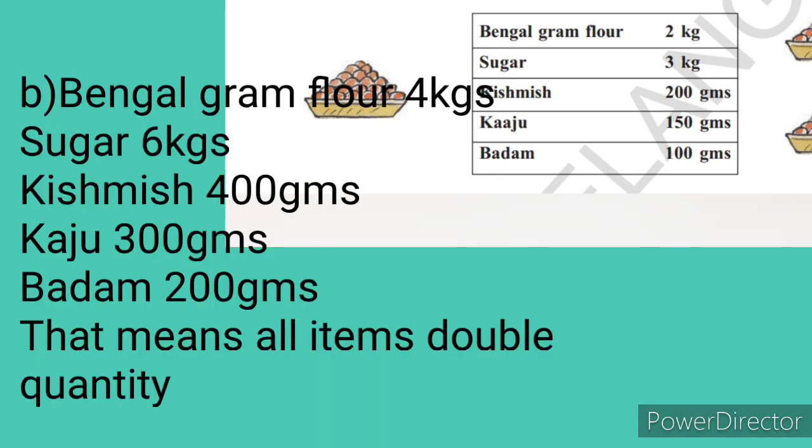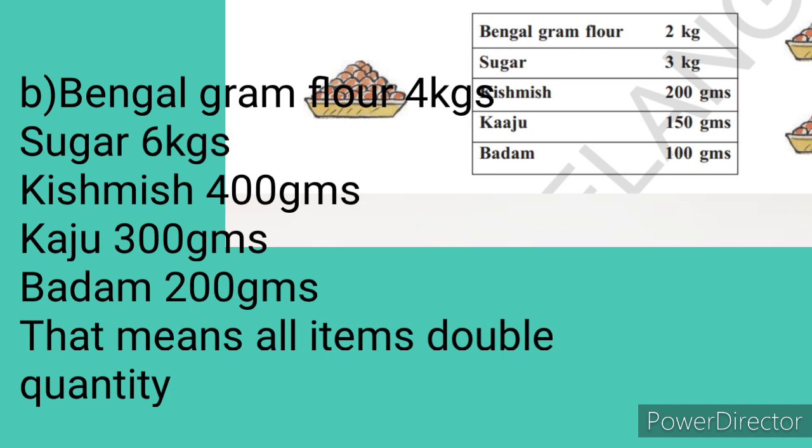Next, C bit. If Raghu's mother had to make 10 kgs of laddus, then how much more of each item would Raghu have to buy from the store? For 5 kgs of laddu, the list is given. Suppose she wants to make 10 kgs of laddus, what is the weight of each and every item? For 10 kgs, it is doubled. Laddu weight is doubled, so similarly all the items will be doubled.